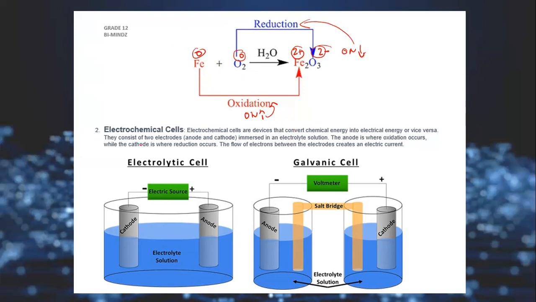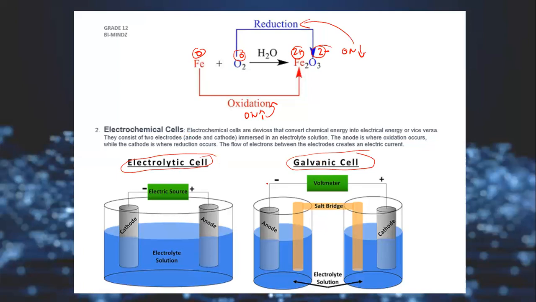Now, number 2, it says electrochemical cells. Now, what are electrochemical cells? Remember, I said to you, this module or this concept is called electrochemistry. Now, in electrochemistry, I mentioned two types of cells, which are the electrolytic cell and the galvanic cell. So when you talk about the electrochemical cells, this is what we are basically talking about: 1, 2, electrolytic cell and galvanic cell.